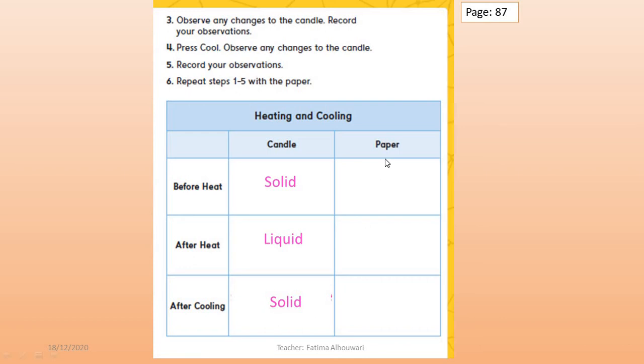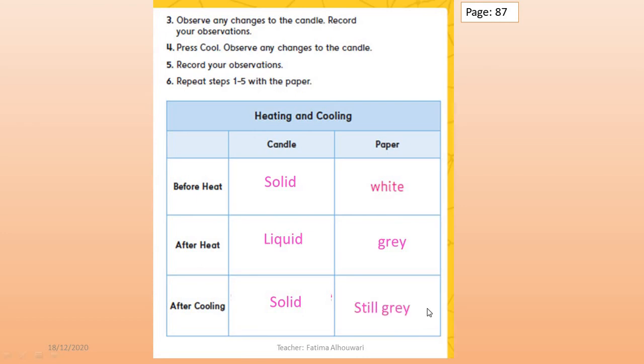Excellent, grade 2. Let's see the paper. The color of the paper before heat was... What do you think? It was white. Excellent, grade 2. But after heating, it became gray. Excellent. And after cooling again, what was the color of the paper?